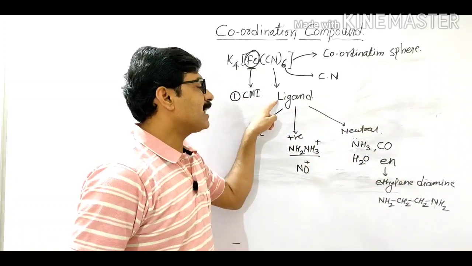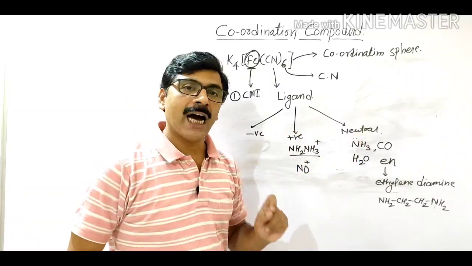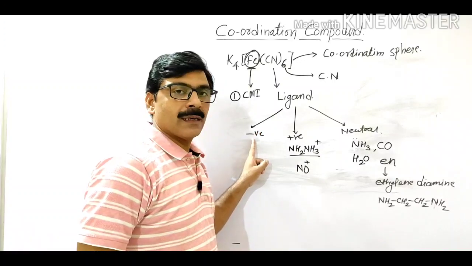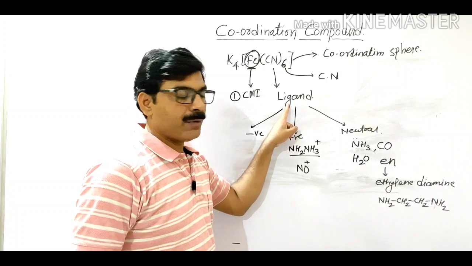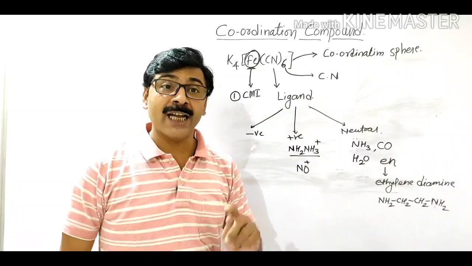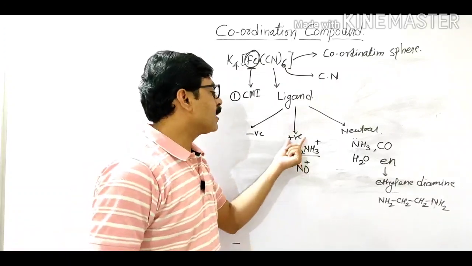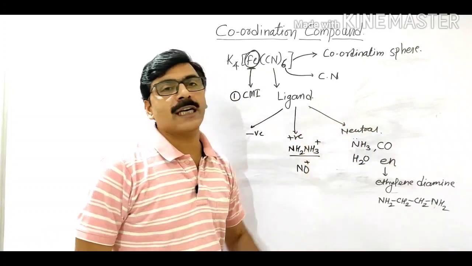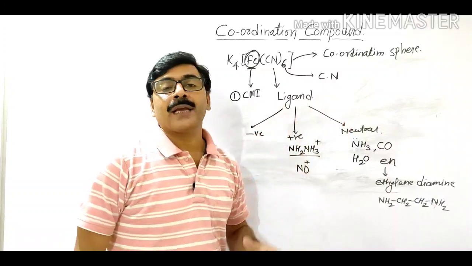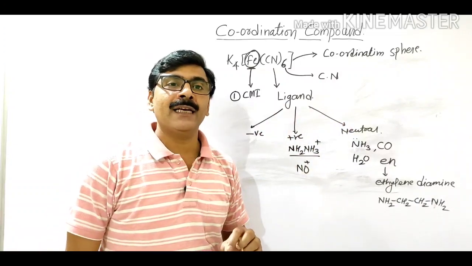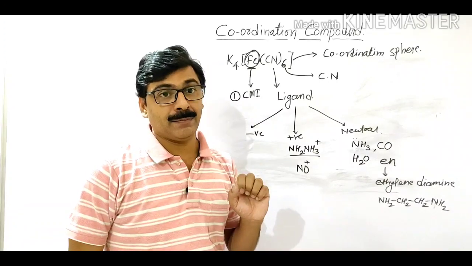Ligands are classified into three types depending on the charge. If the atom or molecule contains a negative charge, then it is a negative ligand. But what is the most important condition? Any one atom contains a lone pair of electrons. Then positive ligand, then neutral ligand. So there are three types of ligands depending on the charge on the molecule as well as ions.